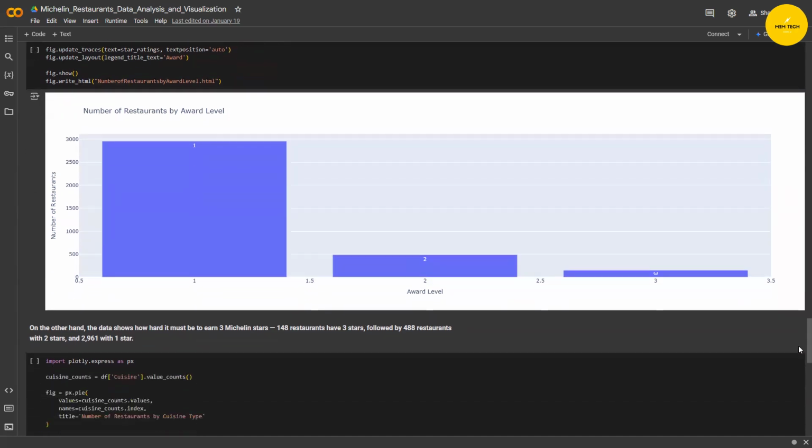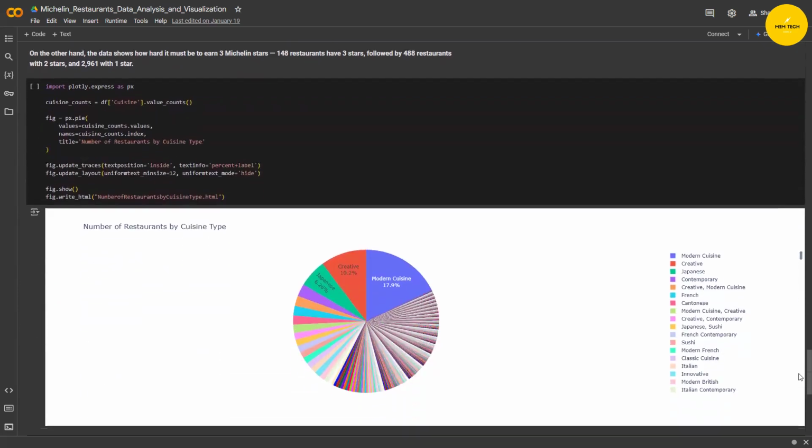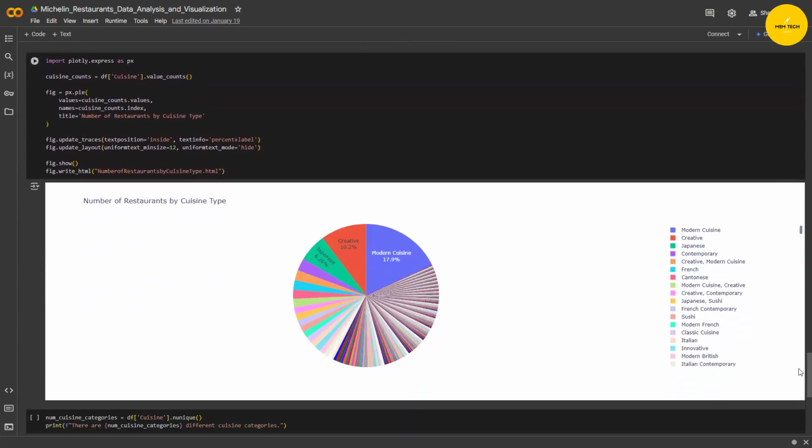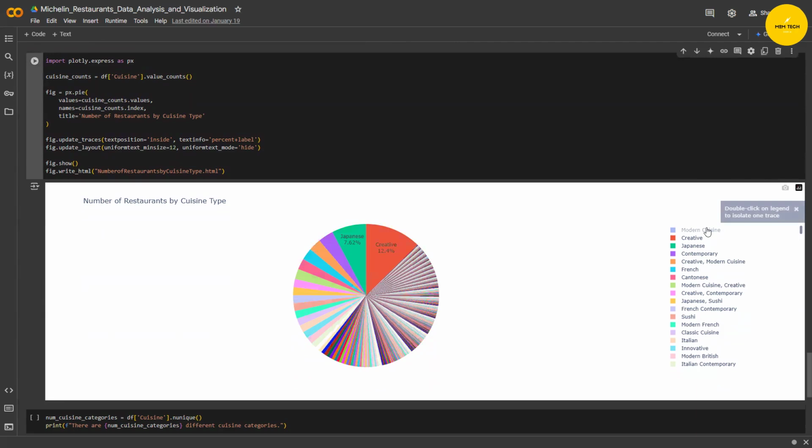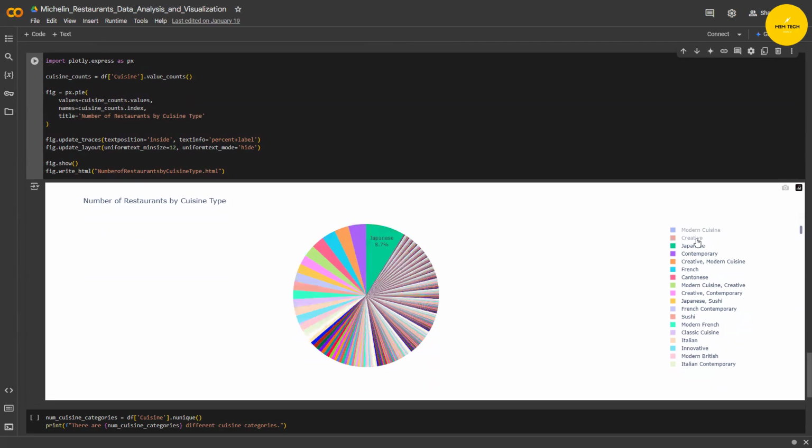We go ahead to our fourth and last visualization, which shows the number of restaurants by cuisine type. We can see that most of the restaurants are modern cuisine, with 17.9% of these restaurants. Creative with 2.4%.